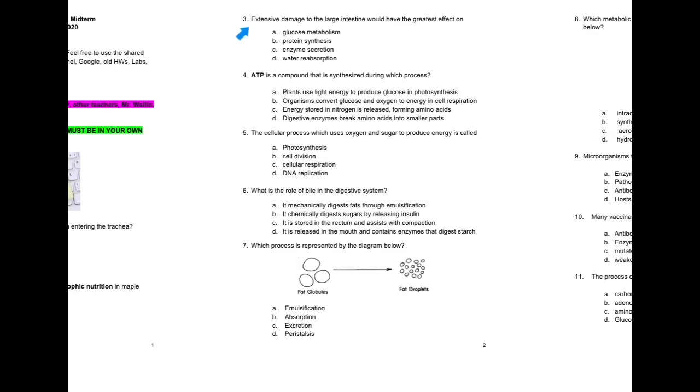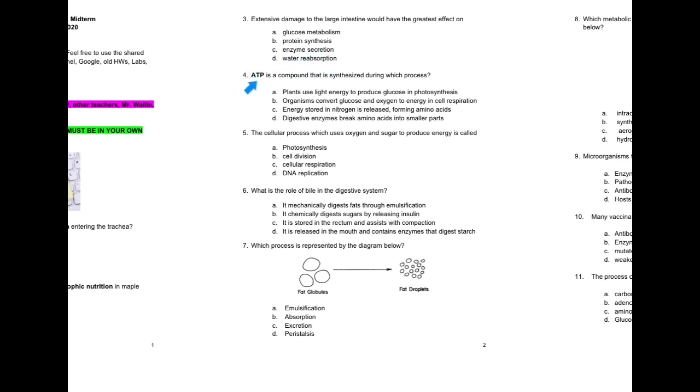Page 2, question 3. Extensive damage to the large intestine would have the greatest effect on A. Glucose metabolism. B. Protein synthesis. C. Enzyme secretion. D. Water reabsorption.